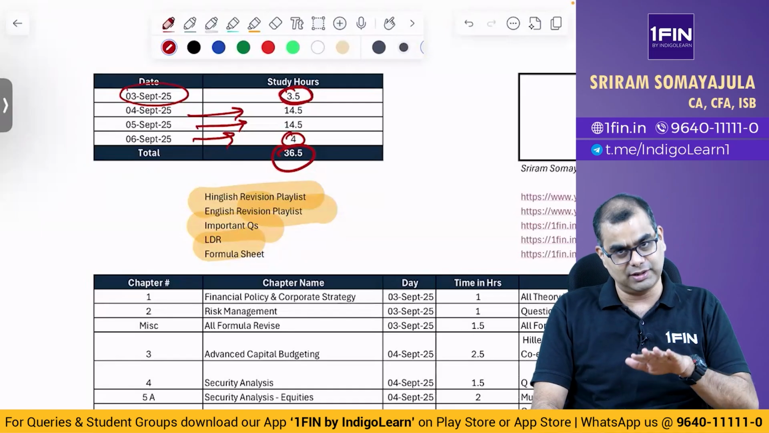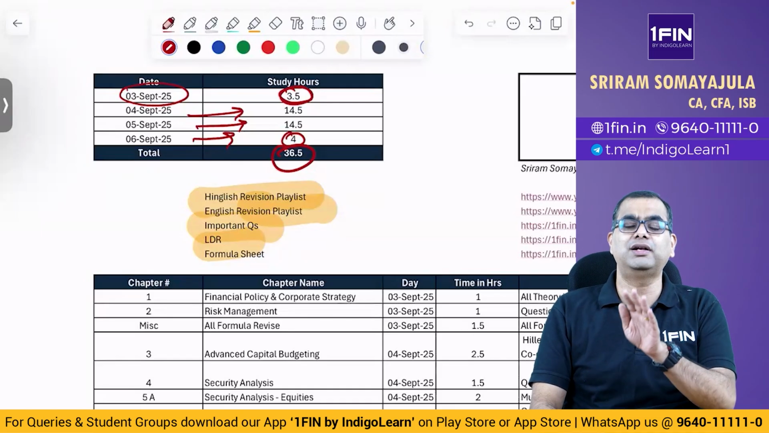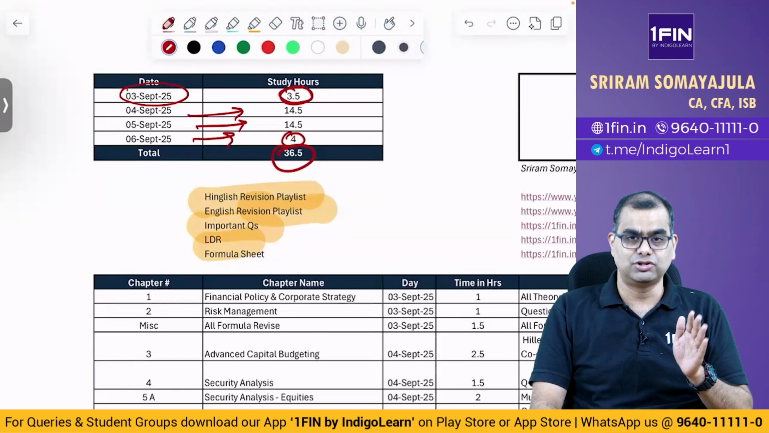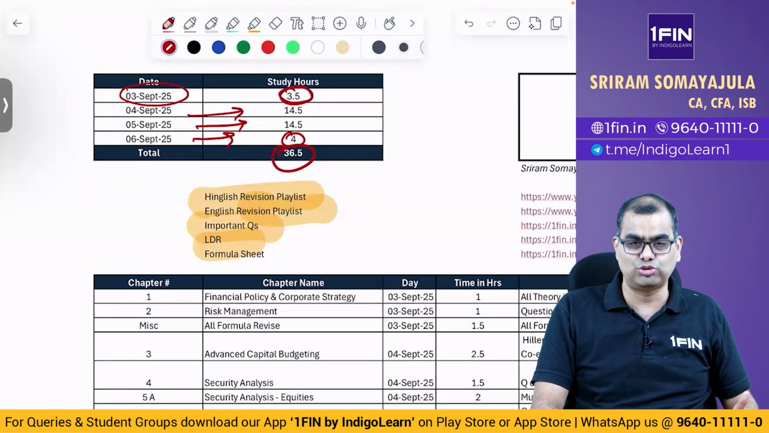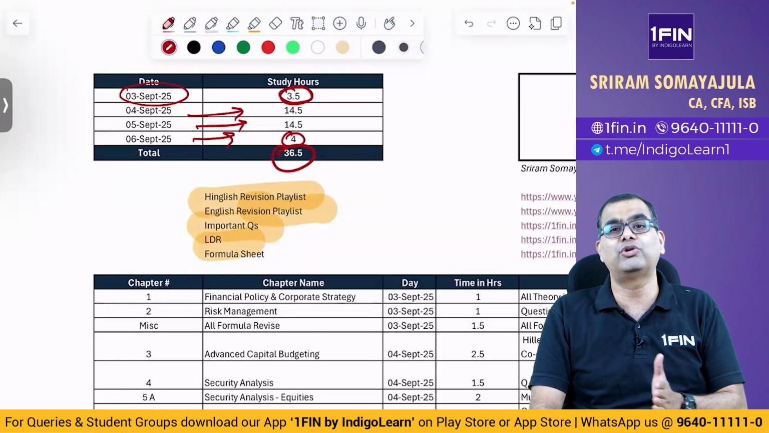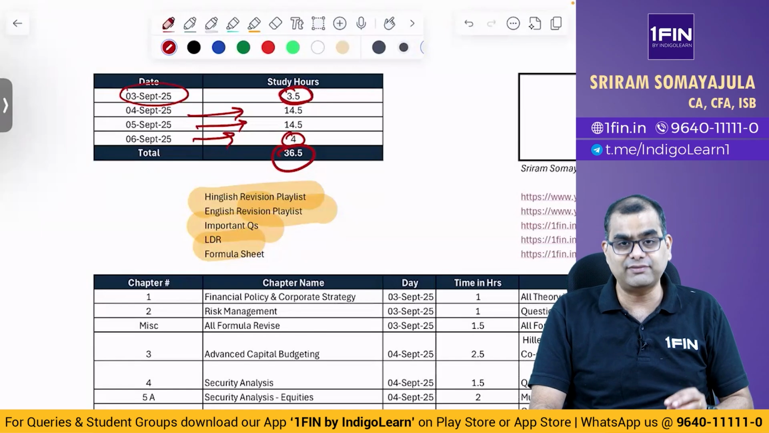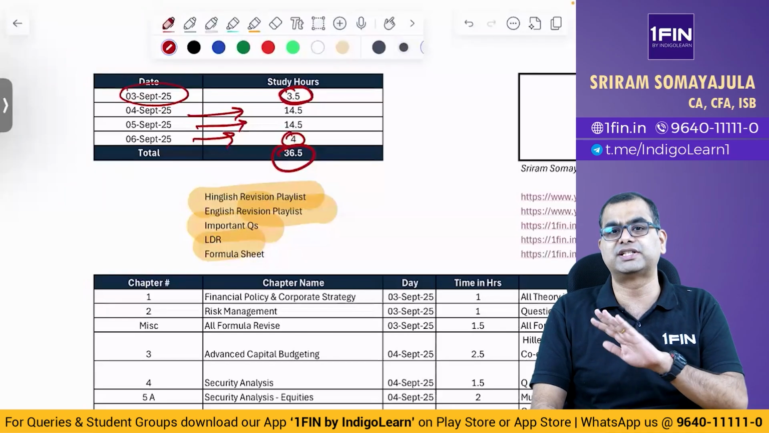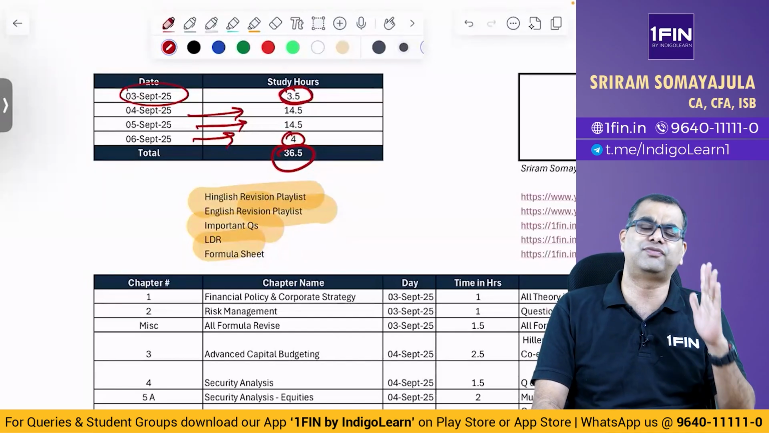Half the battle is won prior, half the battle is won 2 days before the exam. So whatever you have done in the last 2 months, 3 months, to that only you can add. You cannot say that I will start from zero. So please don't do this 60 hours, 70 hours complete study for 3 days.